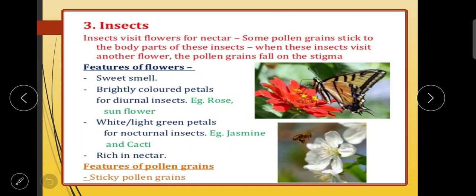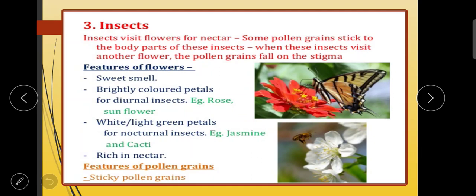The third and important factor is insects. Insects visit the flowers for nectar or for their food, and some pollen grains stick to the body parts of these insects. When these insects visit another flower, in that case also pollen grains fall on the stigma.